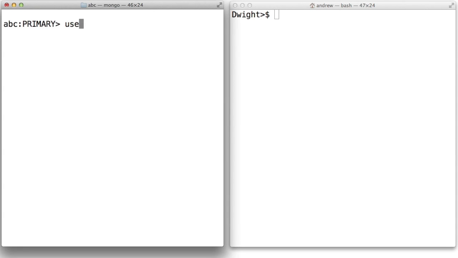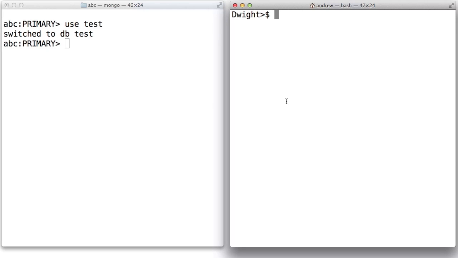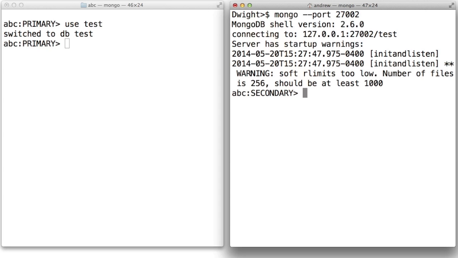Okay, so let's do a couple things. Let's go to the test database and do some writing, and some reading too. This one is on port 27001. Let's connect to the MongoD that's on port 27002. There's 27001, 2, and 3 that I've used in this demo.